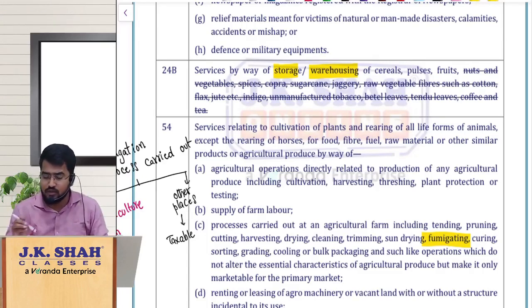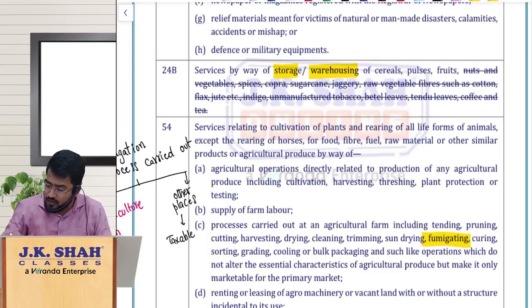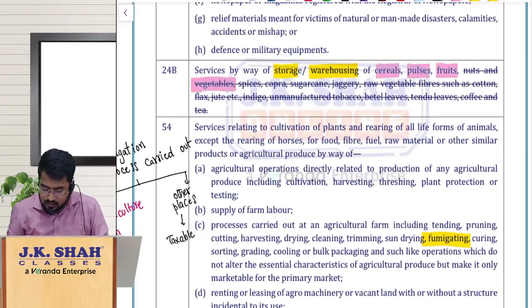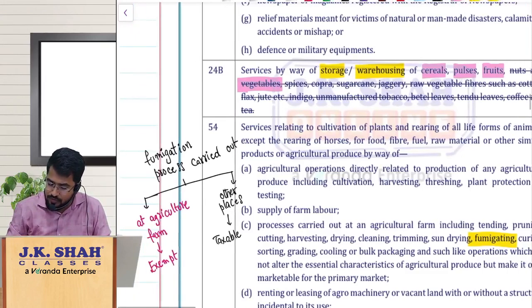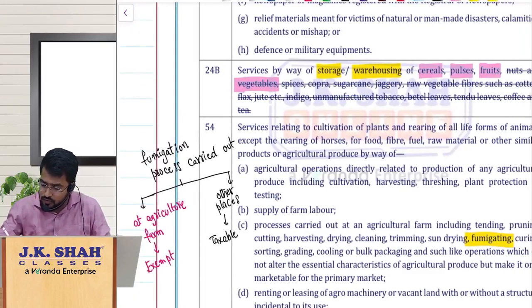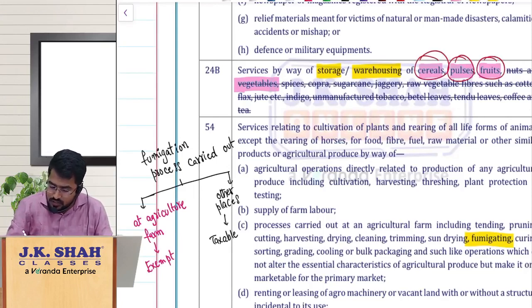So remember, now storage and warehousing of only cereals, pulses, fruits and vegetables. Sorry guys, here we have by mistake just striked it off. So the exemption is available to whom? Storage and warehouse of cereals, pulses, fruits and vegetables, it is exempt.